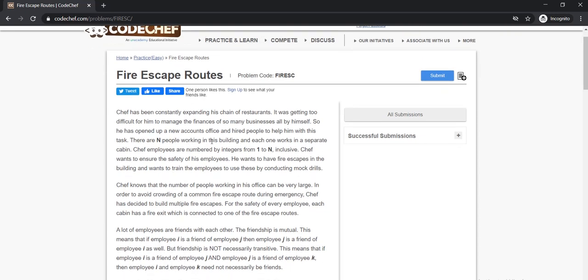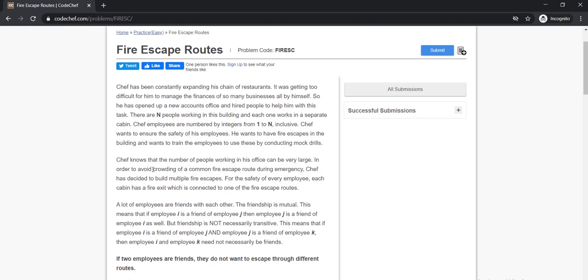There are n people working in this building and each one works in a separate cabin. Chef's employees are numbered by integers from 1 to n inclusive. Chef wants to ensure the safety of his employees. He wants to have fire escapes in the building and wants to train the employees to use them by conducting mock drills. Chef knows that the number of people is very large, and in order to avoid crowding of a common fire escape route during an emergency, he has decided to build multiple fire escapes.